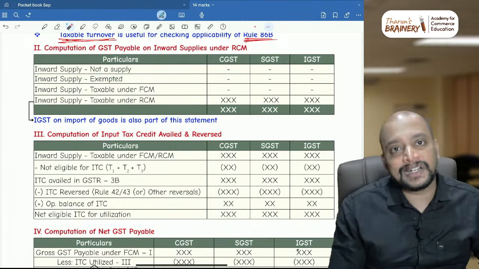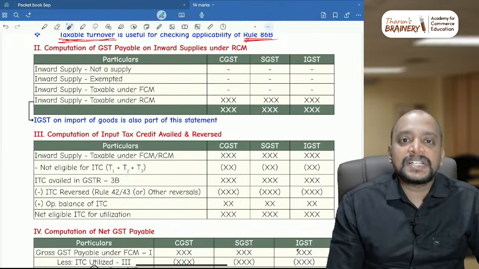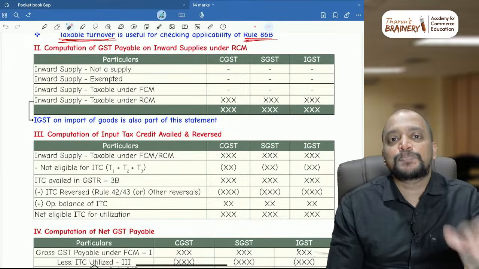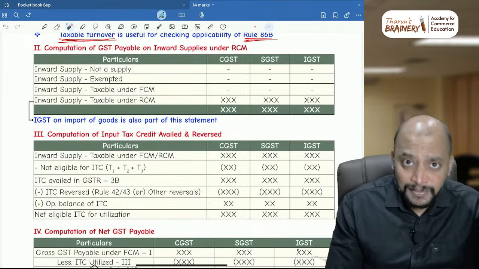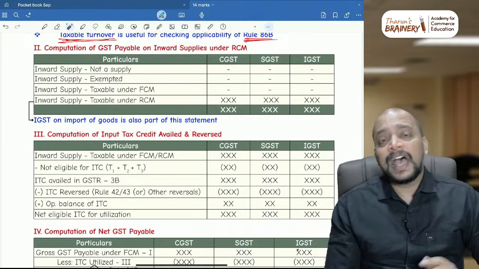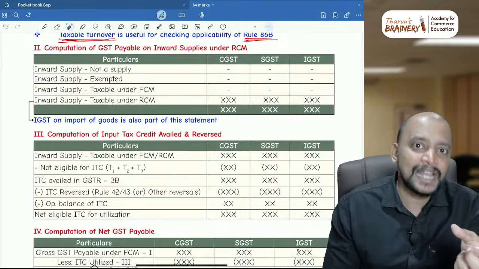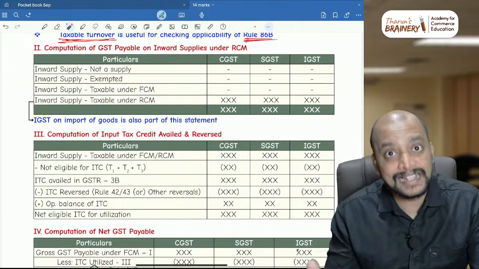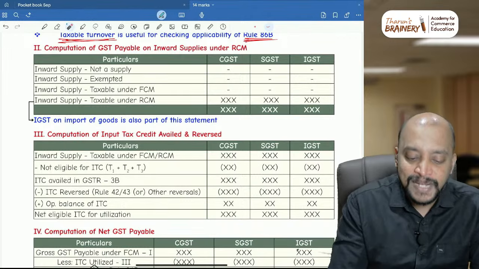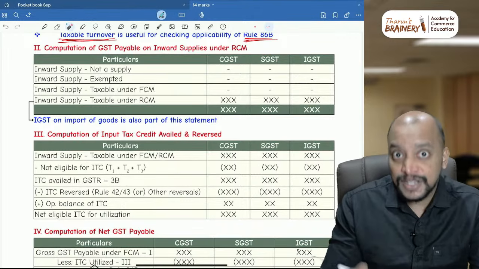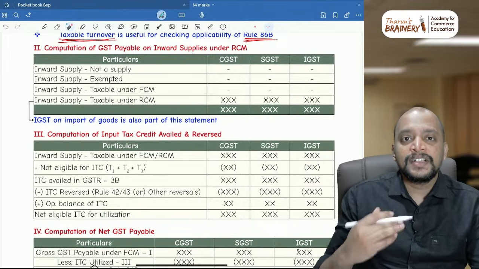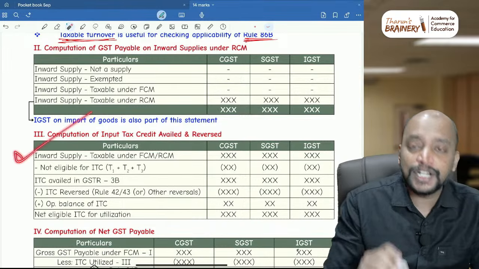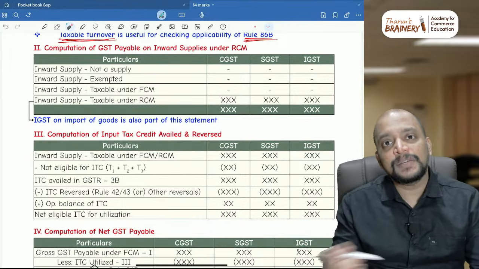Suppose if it is an exempted transaction, example, we are receiving services from government. For example, safety certificate charges paid to government, like that they have given, that's an exempted transaction even though we are paying it to government. And don't apply RCM, because first analyze whether it is exempted or not. So it is exempted, write a note. And suppose if it is taxable under FCM, it will not be appearing in RCM liability, correct? So it will be going into ITC only. So whatever GST that you pay on inward supply under FCM will travel only to statement number 3. So if ITC is available, you write the ITC available.